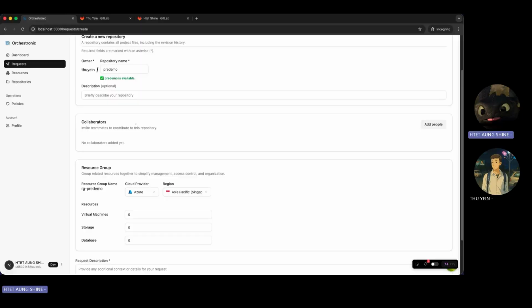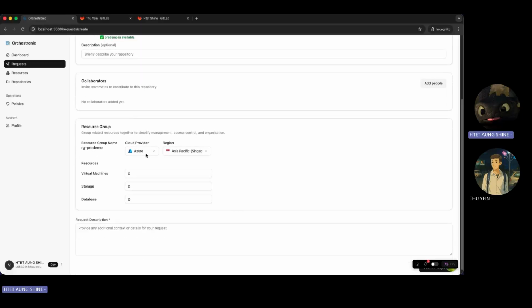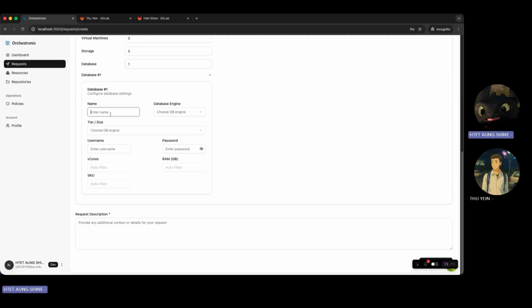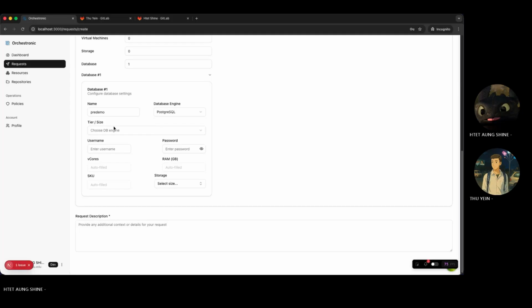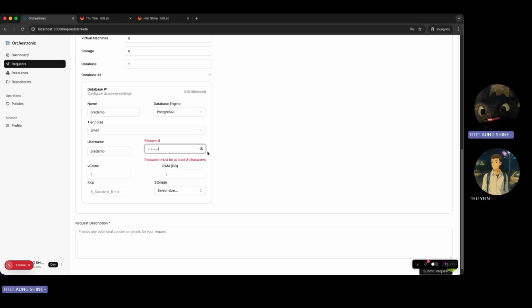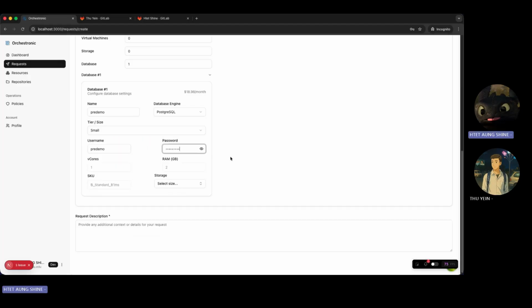In my case, I won't add any collaborators, and I will create a database, which will be on the Azure provider, and the region is Singapore. I select a database and name it like that. PostgreSQL. You can select any size you want. I will select small, and the username will be the same. The password is like this.